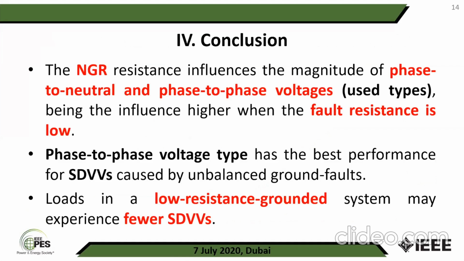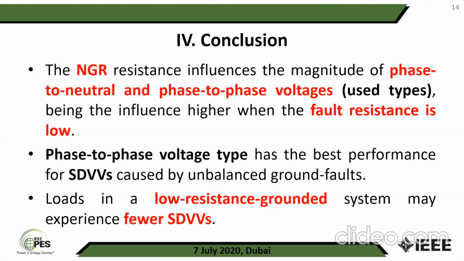Conclusion: neutral grounding resistance influences the magnitude of phase to neutral, phase to phase, and also phase to ground. We didn't bring phase to ground voltage in the presentation because of time limitation, but neutral grounding resistance can affect the phase to ground voltage also, and it is very similar to the phase to neutral voltage, the influence being higher when the fault resistance is low.